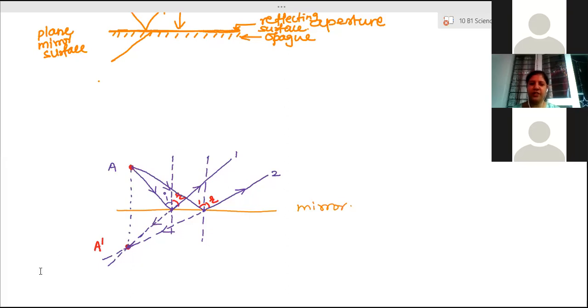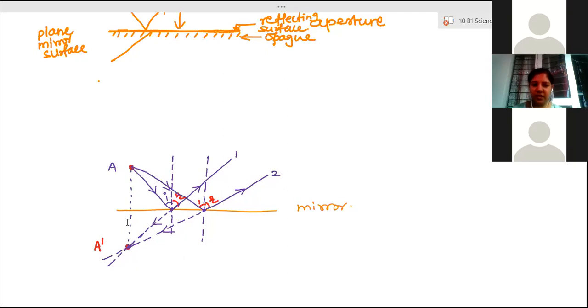Clear how I have drawn the diagram? Yes, ma'am. So now A dash is the image of A. A is a point, so A dash will also be point size, the same size. Okay, clear? Yes, ma'am. Now don't draw anything right now, wait for that.